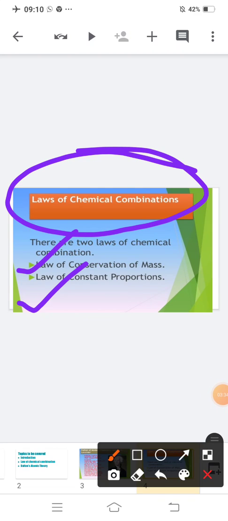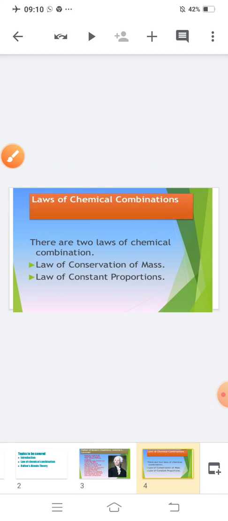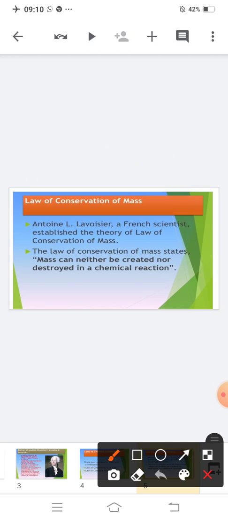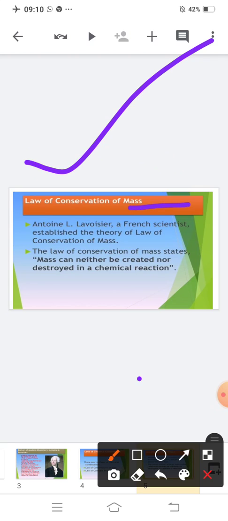Now we will study these laws in great detail. Clear? Let us start. So the first law is law of conservation of mass. Who had given this law? This law was given by Antoine L. Lavoisier. And who was he? I told you earlier, he was a French scientist, and he established the theory of law of conservation of mass.